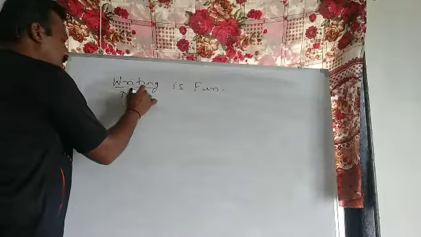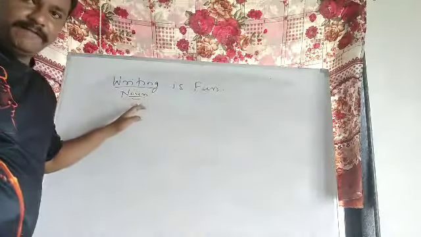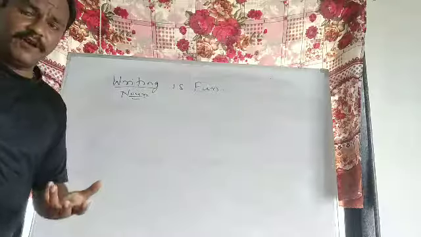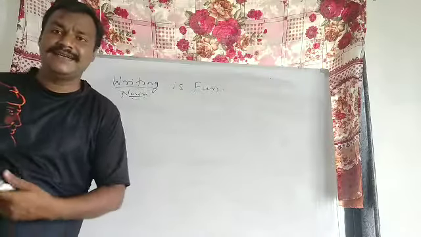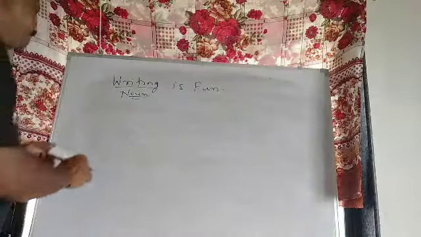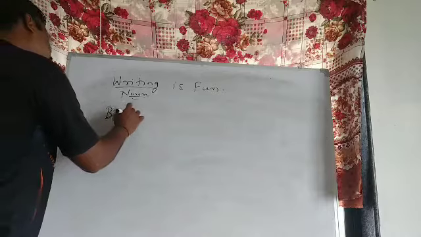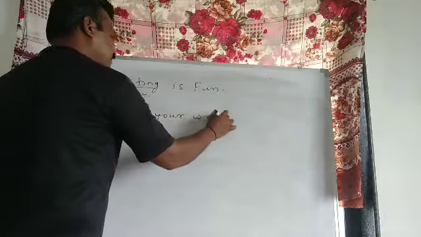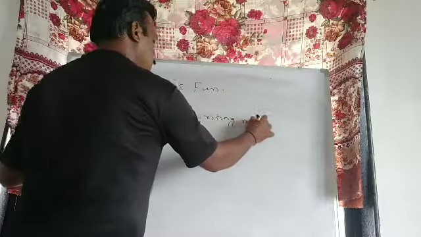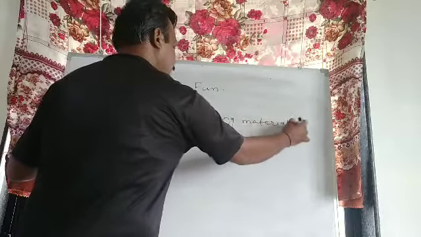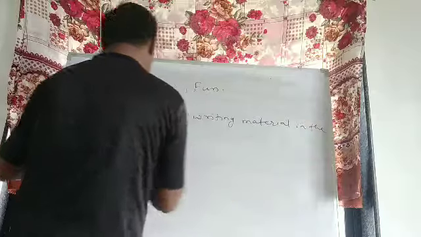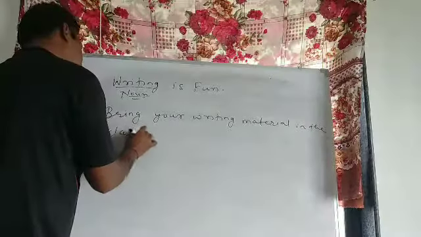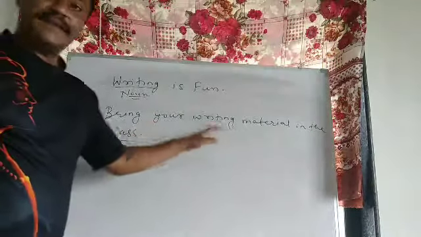Here it is a noun, writing is fun, and another example of a present participle which is used as an adjective is, what? Bring your writing material.